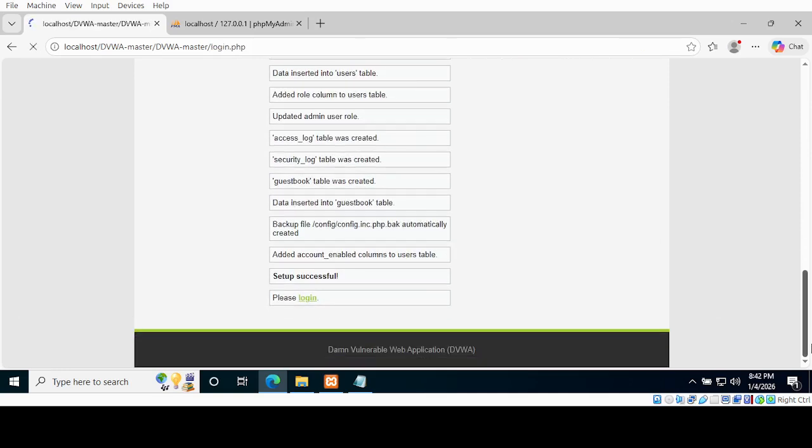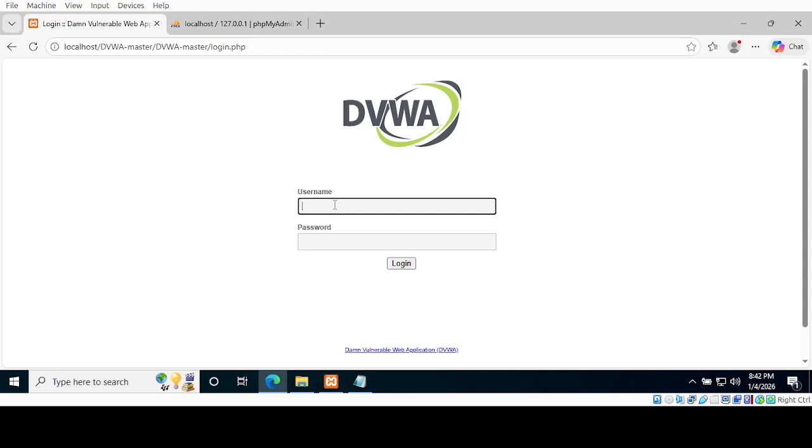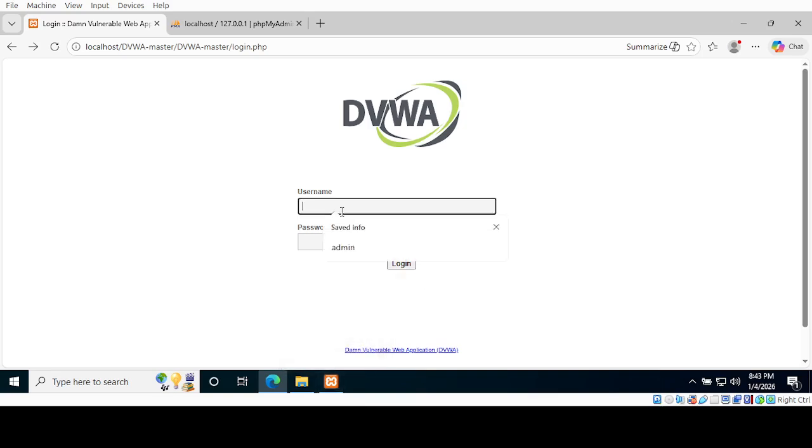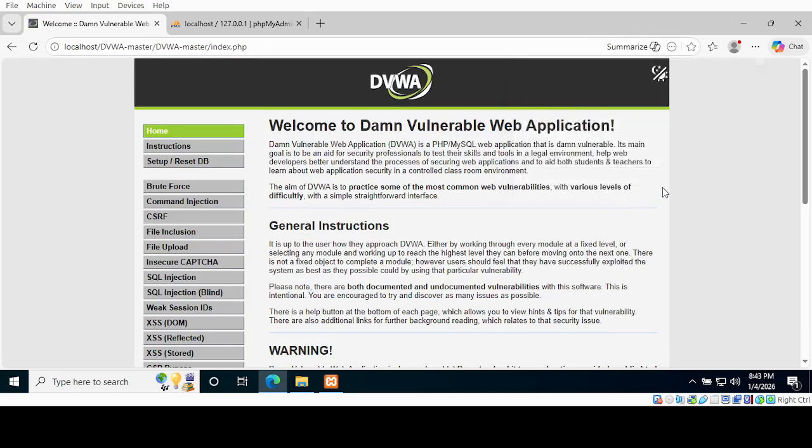Now we need to log in. The credentials for this are admin and password in lowercase. Click login. You can save if you want.